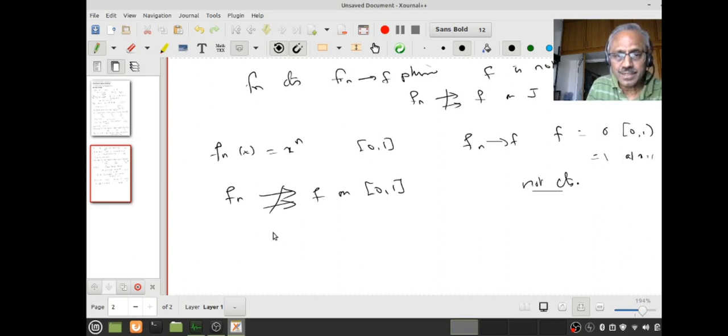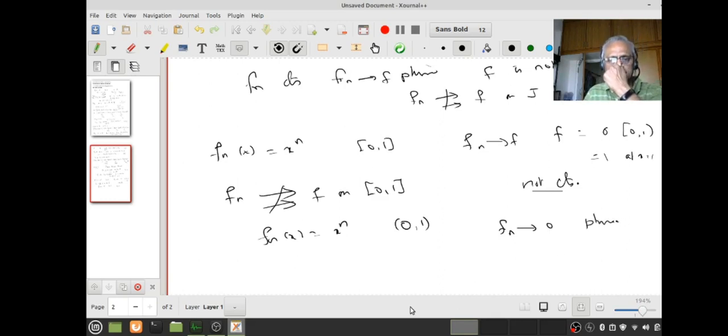But let's look at the same thing, fn of x equal to x power n on the open interval (0,1). Then I know fn converges to 0 pointwise. Now the fn's are continuous on (0,1), and the limit function is also continuous on (0,1).